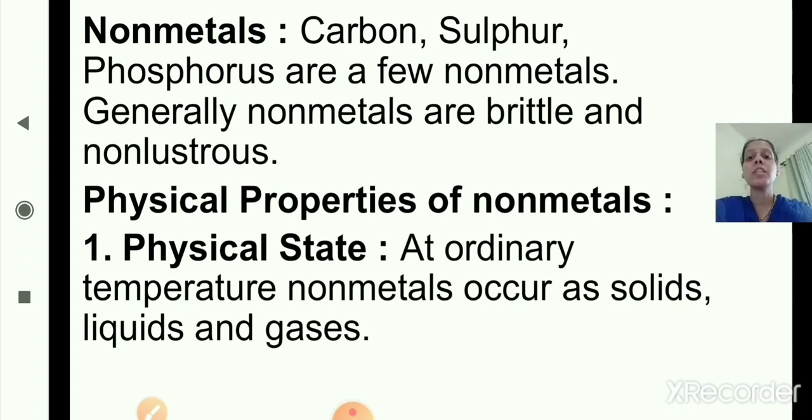Now the physical properties of non-metals we'll see. The first one is physical state. At ordinary temperature, non-metals occur as solid, liquid and gases. Means at room temperature, non-metals occur in solid, liquid and gaseous state. But what we have seen in metals, at room temperature metals are in solid state. So this is the physical state. Now we'll move to the next property.